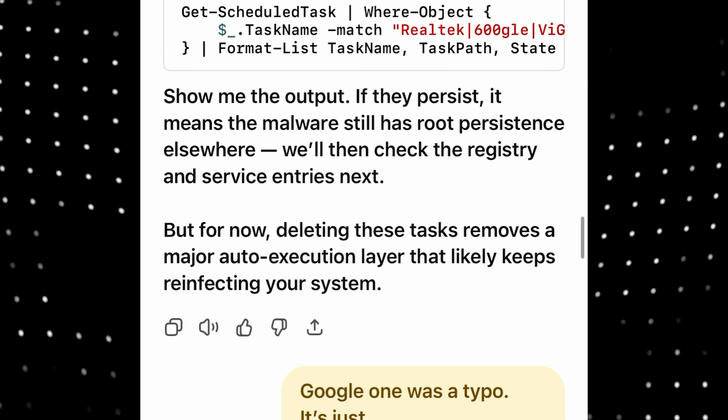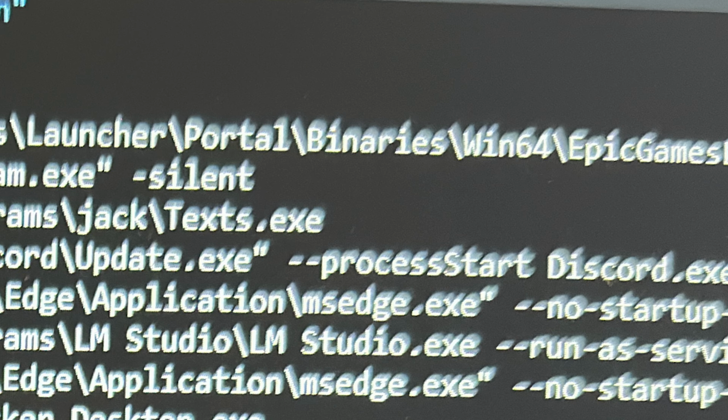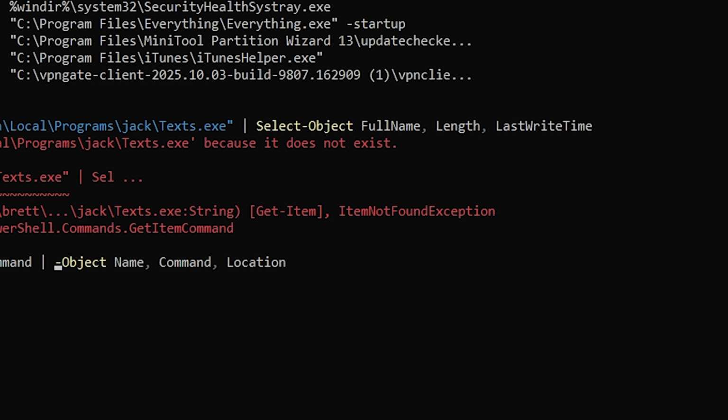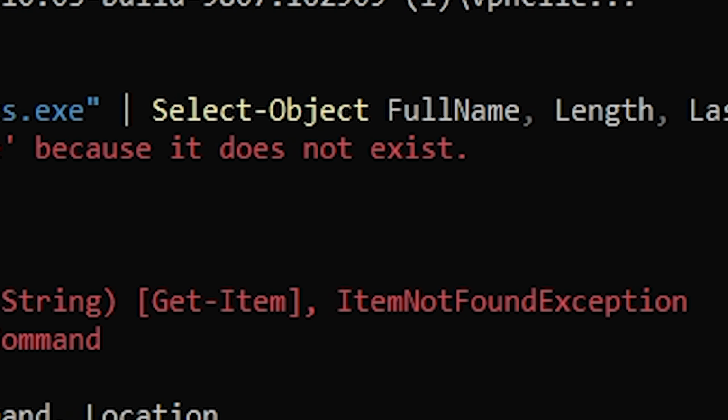Okay, so now the AI says you need to check startup items. It looks like there are some legitimate ones and others are not so legit, like this jack here. I don't know any jack. Okay, let me try to verify it. But it doesn't exist, but you just saw it. I guess that's good, but you need to make sure it's gone. But it looks like I can remove it.